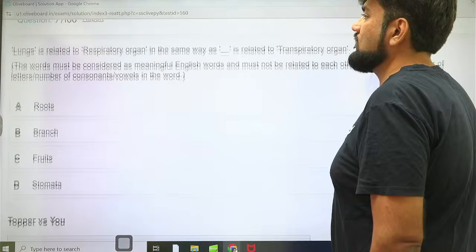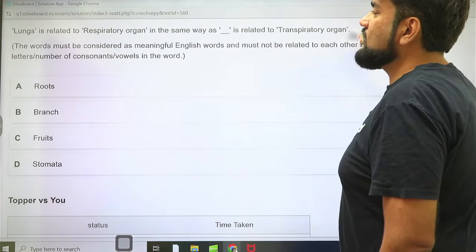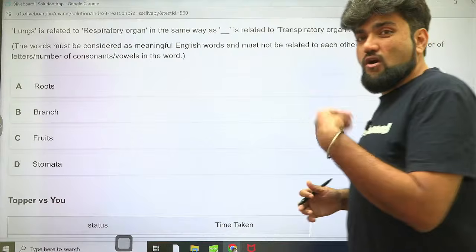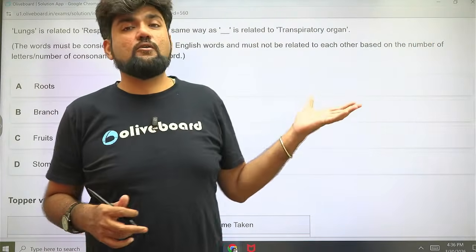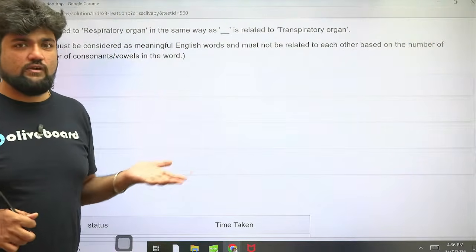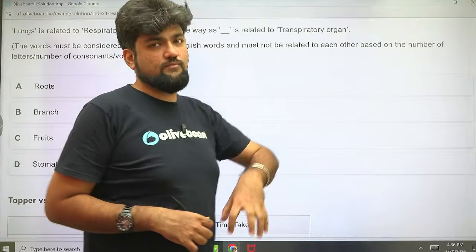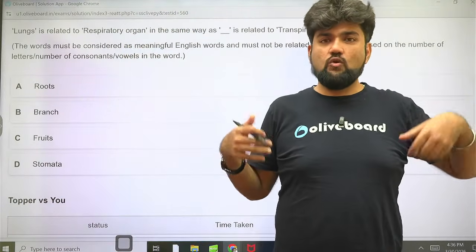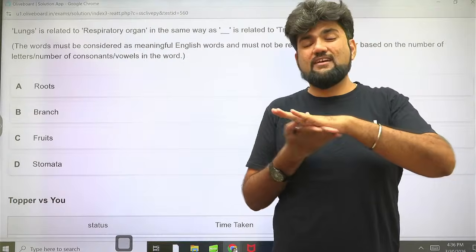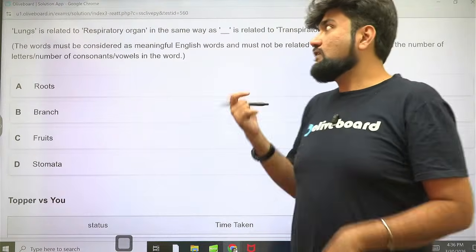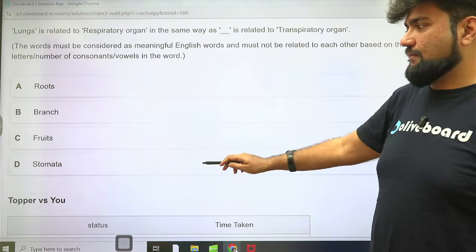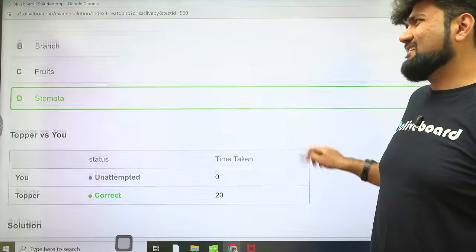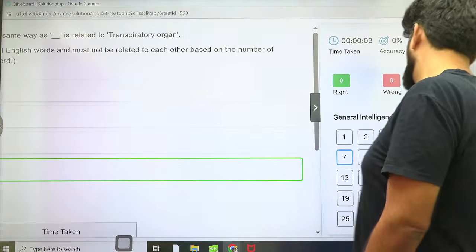That's also very important. Lungs is related to respiratory organ in the same way as dash is related to transpiratory organ. See, a transpiratory organ is not in the human body. This is talking about transpiration in plants. The water loss. So water is being soaked up from the soil and then gradually water is also lost by evaporation from the base of leaves. We know that, right? So that happens through which of the following organs? It happens through the stomata. So option D is the right answer. All right, 20 seconds. If you know, you know.